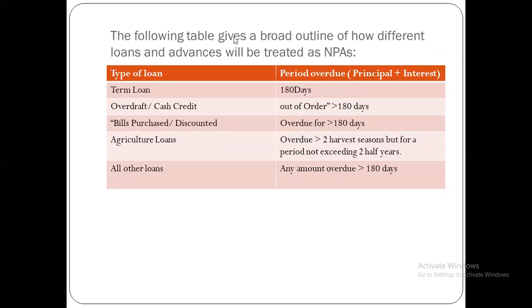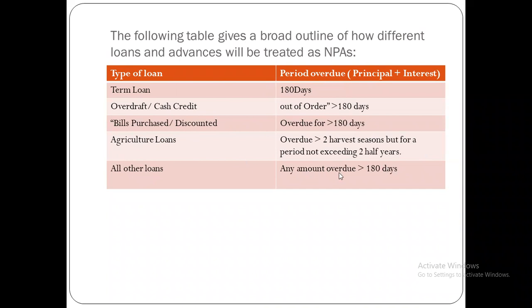The following table gives a broad outline of how different loans and advances will be treated as NPAs. First, a simple term loan is 180 days. Overdraft and cash credit out of order is 180 days. Bills purchased and discounted overdue is 180 days. Agriculture loans overdue for harvest season, but for a period not exceeding 2.5 years. The maximum time period is 2.5 years. You need to repay the loan.